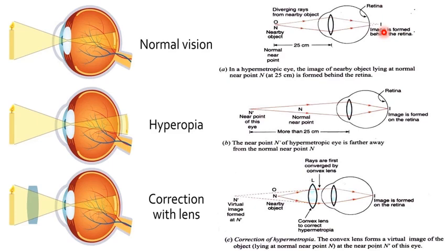The eyeball becomes too short, due to which the retina is at a smaller distance from the eye lens. This condition also results in the formation of the image of the nearby object behind the retina, as you can see on the screen here.